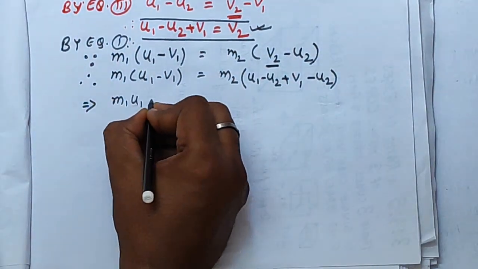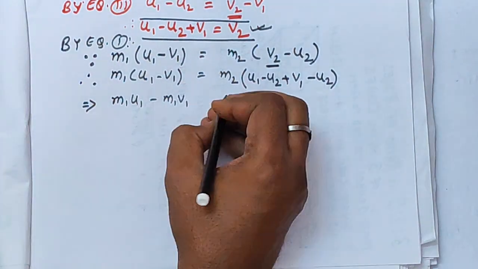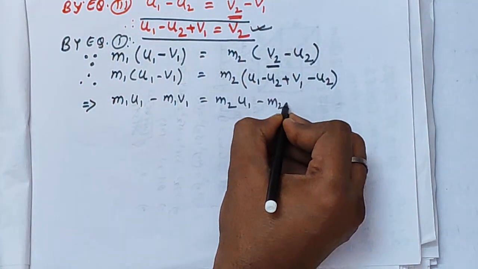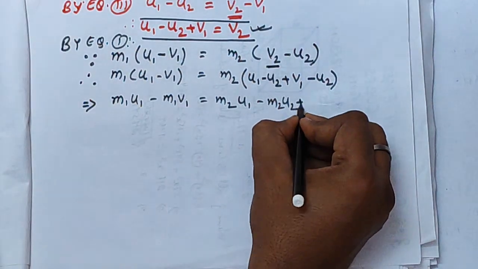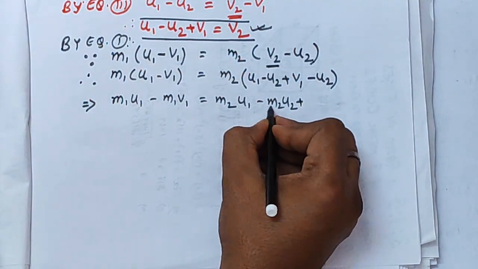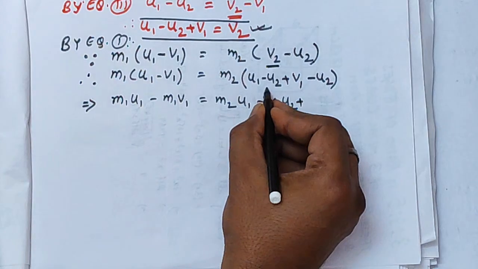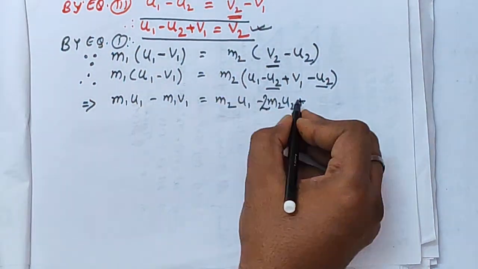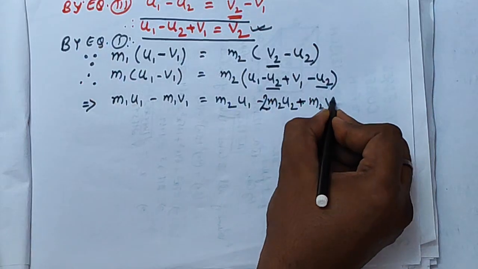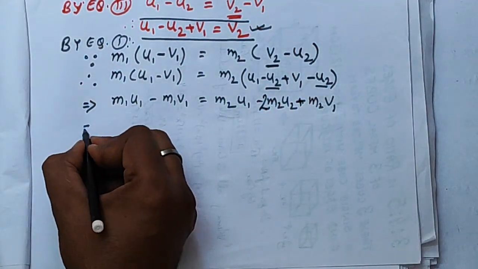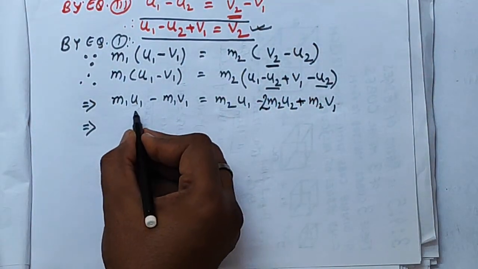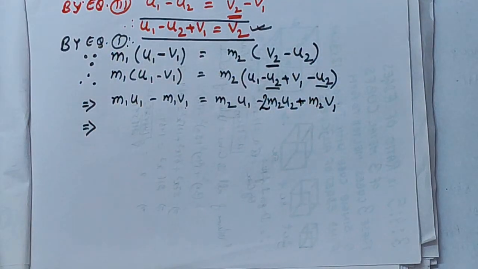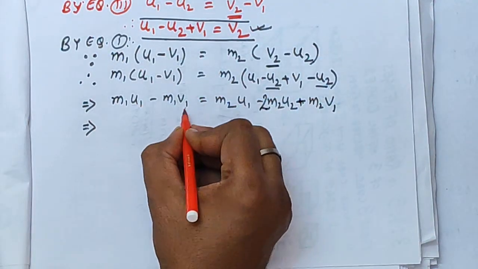So on the LHS, m1 u1 minus m1 v1 is equal to, on the RHS, m2 times u1 minus m2 times u2 plus m2 times v1 minus m2 times u2. Here m2 times u2 appears 2 times, so I have added it and written the term on the RHS as minus 2 times m2 u2, right?